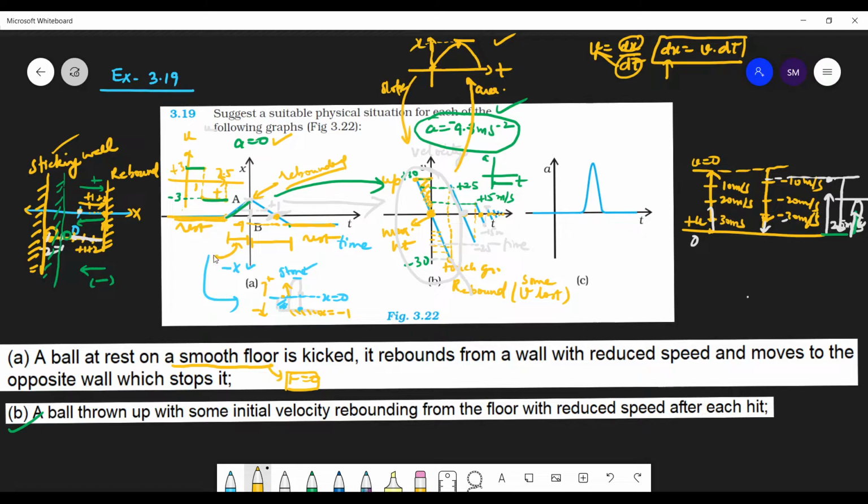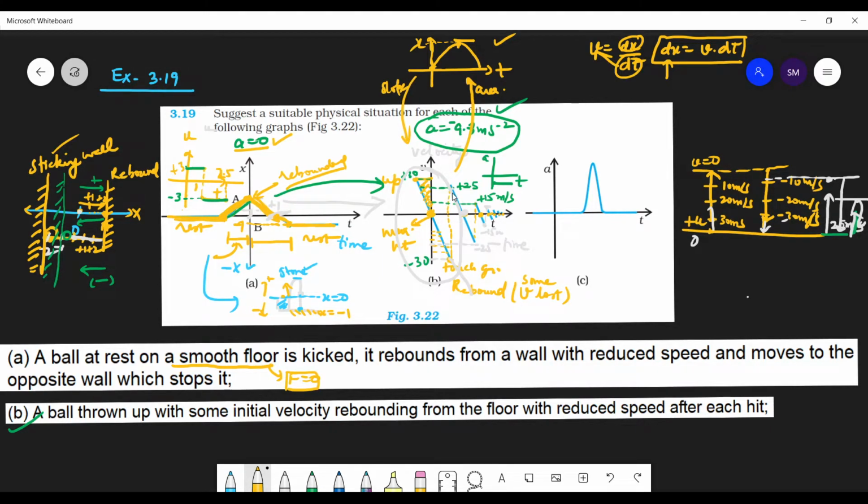In the first portion you have uniform motion, acceleration is 0. I'm talking about this to this, and further I'm talking about acceleration being 0 from this point to this point. So it's uniform motion from here to here, and it's uniform motion from here to here.